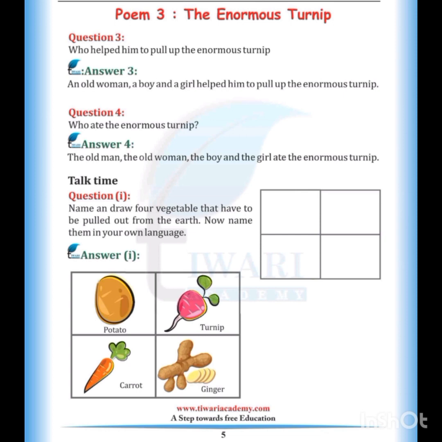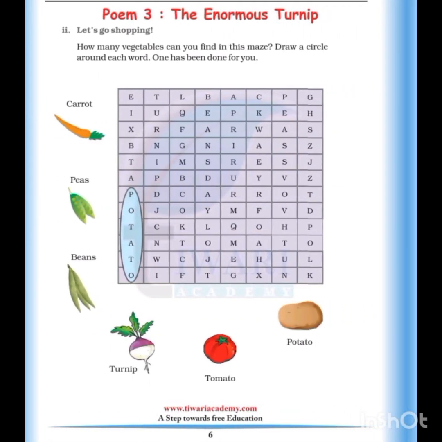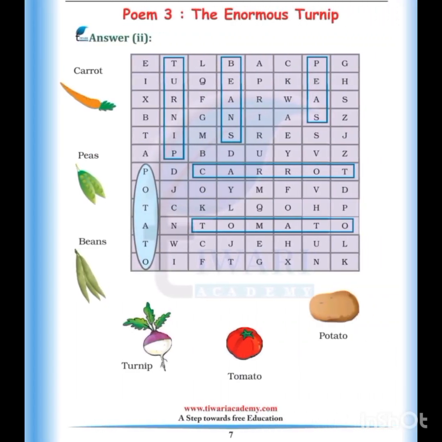Name and draw the vegetables that have to be pulled out from the earth. Now name them in your language. Potato, turnip, carrot, ginger. How many vegetables can you find in this maze? Draw a circle around each word. One has been done for you. So this one is carrot, peas, beans, turnip, tomato, potato. Now here you can see these words.